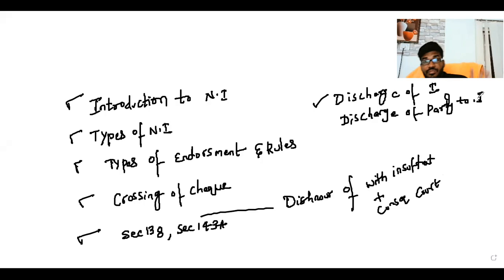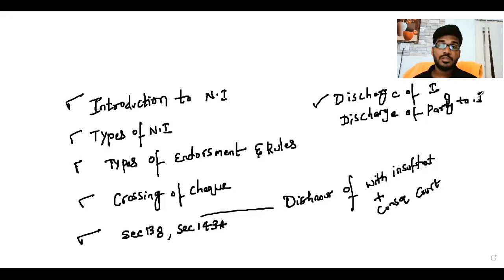So these are the various topics we have discussed till date. We know what is introduction, what is promissory note, bills of exchange, check, what are the differences, the characteristics, and the definitions related to that. Types of negotiable instrument: time instrument, demand instrument, bearer instrument, order instrument, inland instrument, foreign instrument, in-court instrument, escrow instrument. Like that, the various types we have discussed, and the types of endorsement rules.